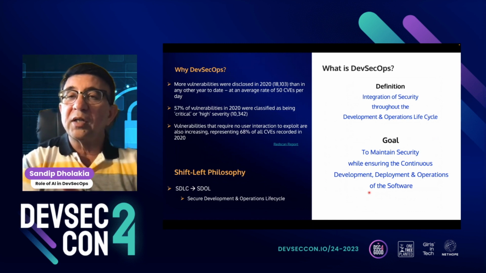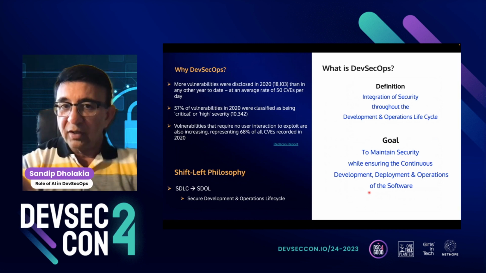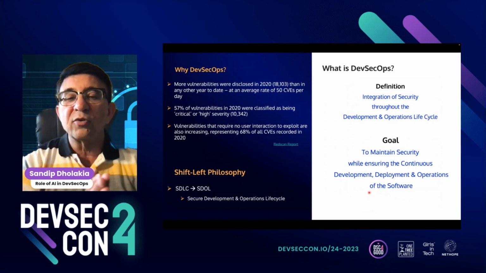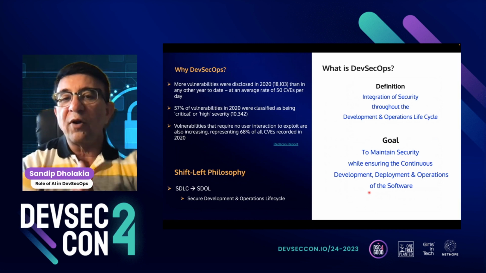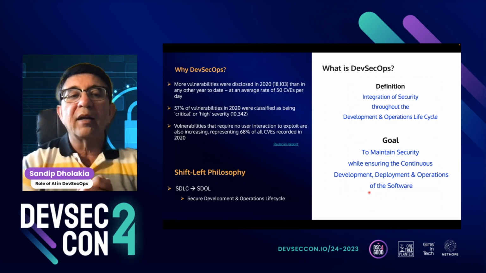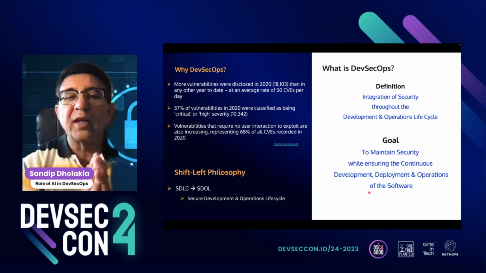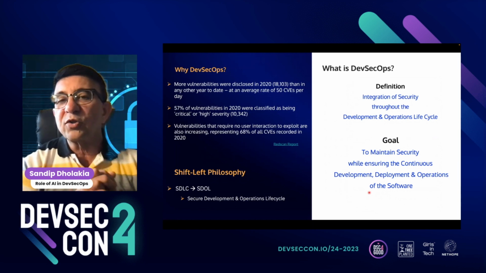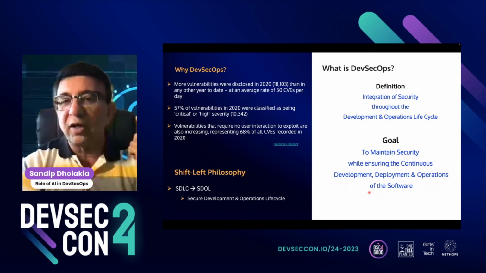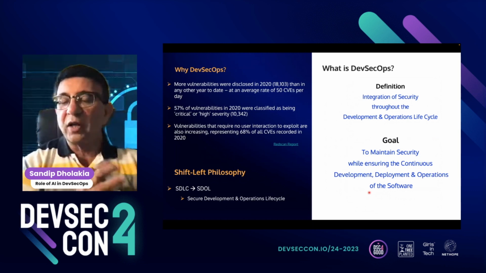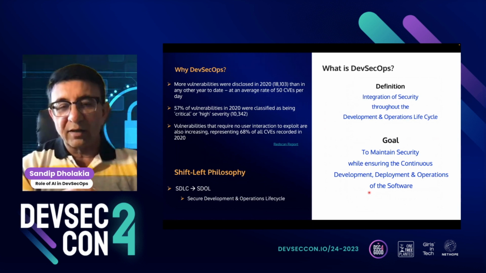Compared to 2010, 2023 is more than 3 times, right? And 18,000 vulnerabilities were found in 2020, and almost 60% of those were high or above. So that's very scary, right? And we got to stop that. We can't wait until the enemy is at the door and start knocking. We have to catch the enemy right before it can rise, right?